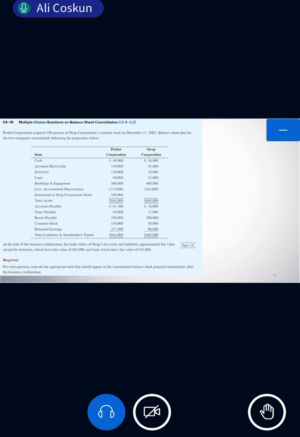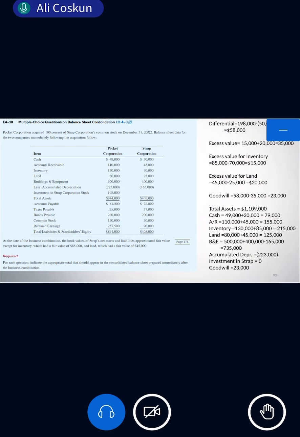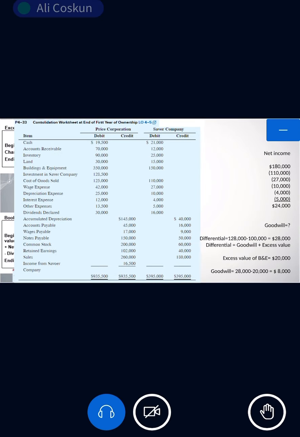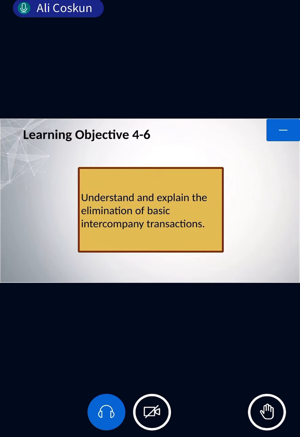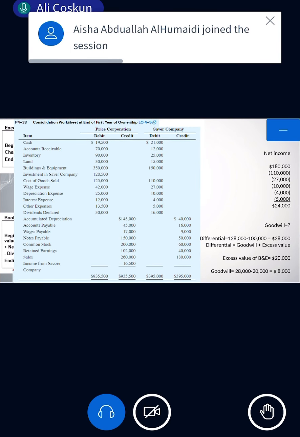All right, now this is the question that we solved, 18. Of course, anybody who wants to leave, you can. All right, now, 533, we can solve it. So 533 is about consolidation, okay.